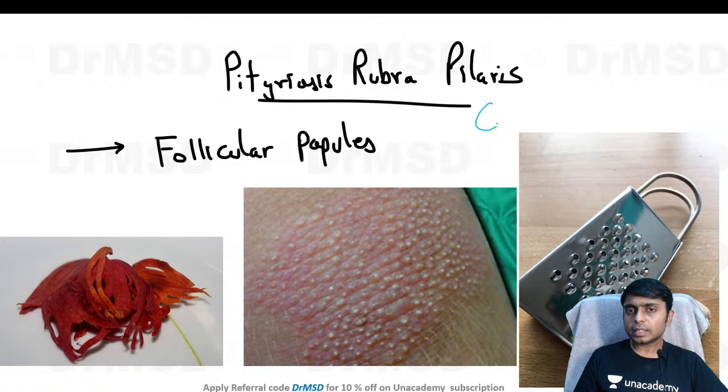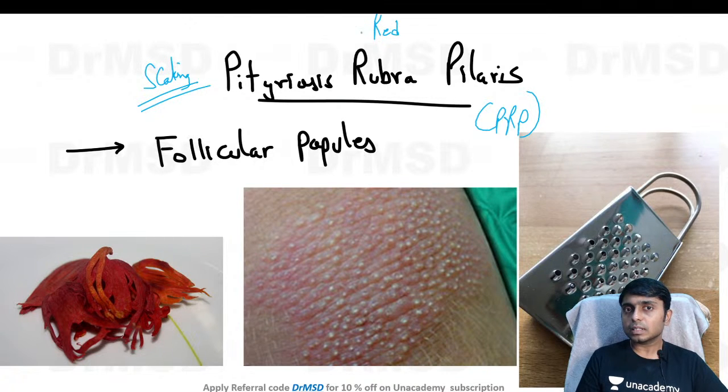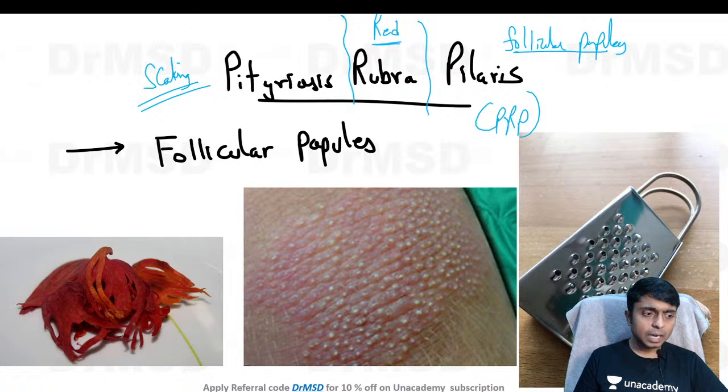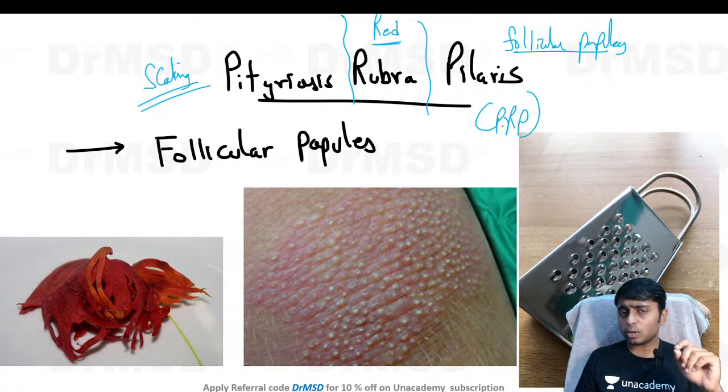In short we will call pityriasis rubra pilaris PRP, where pityriasis stands for scaling, rubra stands for the lesions which are going to be erythematous in nature, and pilaris is a term used because we will see follicular oriented papules. So this is the justification for this name, and this is an example of a papulosquamous disorder.